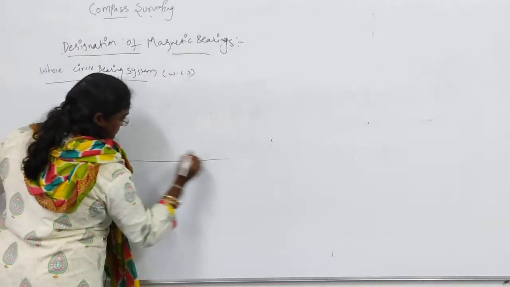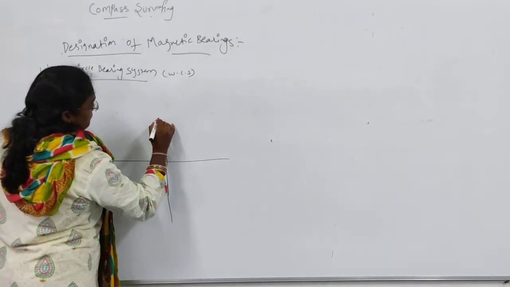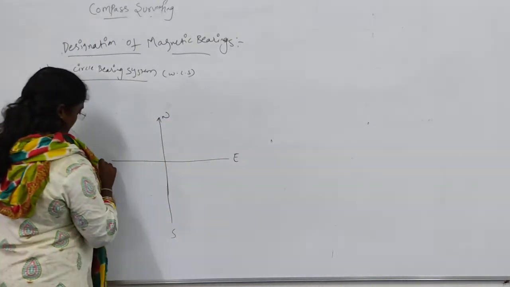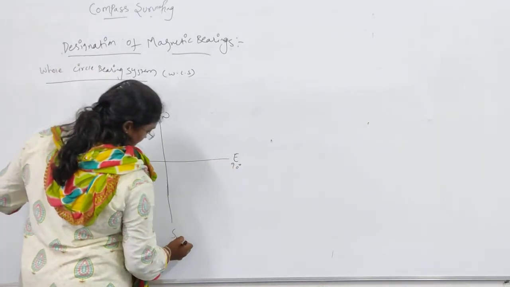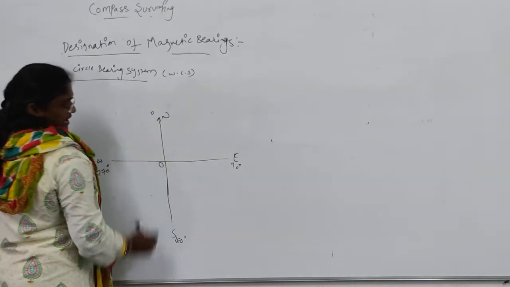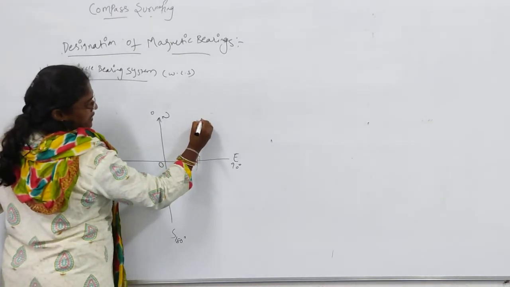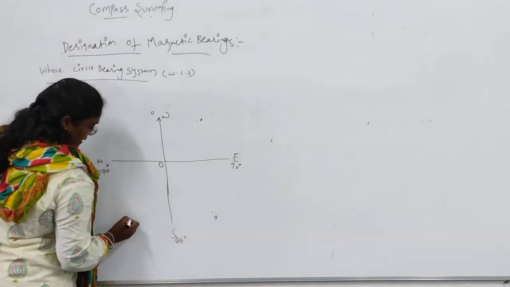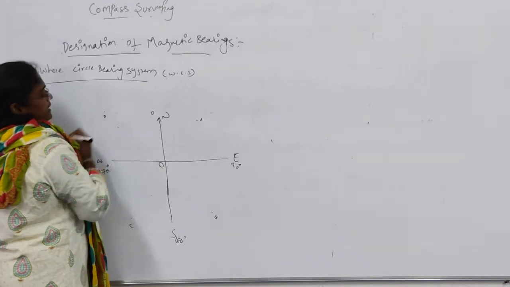North, east, south, west: 0, 90, 180, 270. Here I am standing, and I have kept my targets here, here, here, and here.